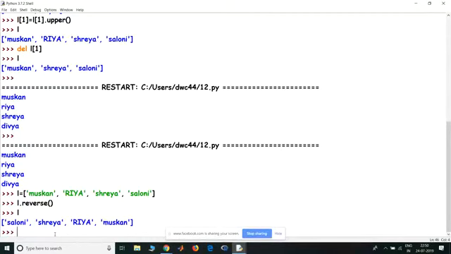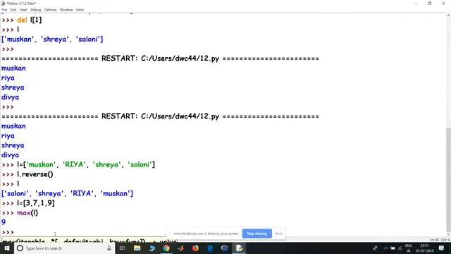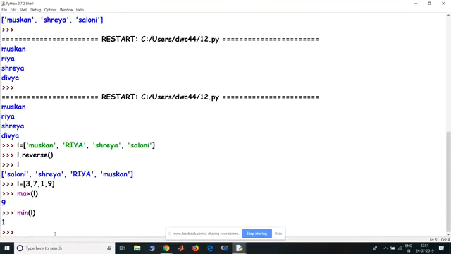Now, if there is a list with numbers like 3, 7, 1, 9, and I want to find the maximum of this list, I can simply use max of L. If I want to find the minimum, I can simply use min of L. So these are a few basic Python methods used in lists, and they are there to make your work easier.